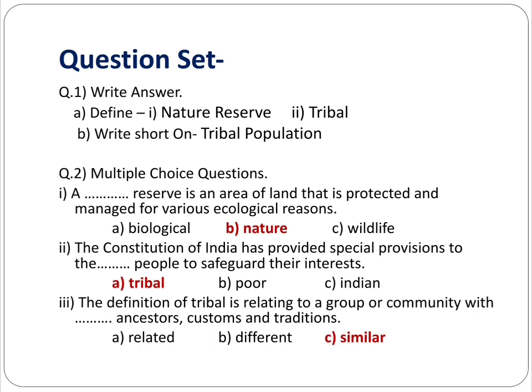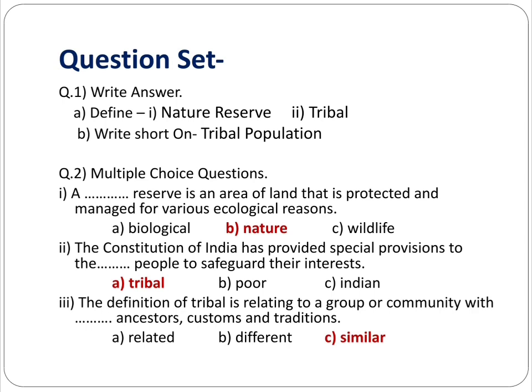The options given are biological, nature, wildlife. The answer is nature. A nature reserve is an area of land that is protected and managed for various ecological reasons.